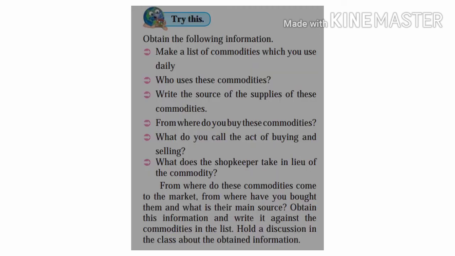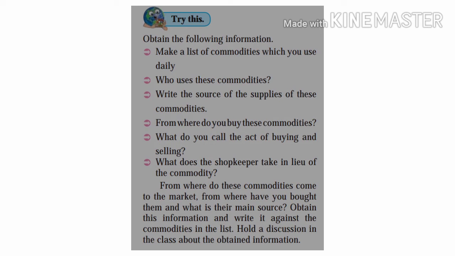Friends, just try to get answers to these questions. Make a list of commodities which you use daily, such as vegetables or grocery items, etc. Who uses these commodities? Obviously, we, the people, or we can say we are the consumers who are using these commodities. Write the sources of the supplies of these commodities. Means how do you get all these commodities in the market? Means a supplier is there, a distributor is there. From the manufacturer we get all these things.